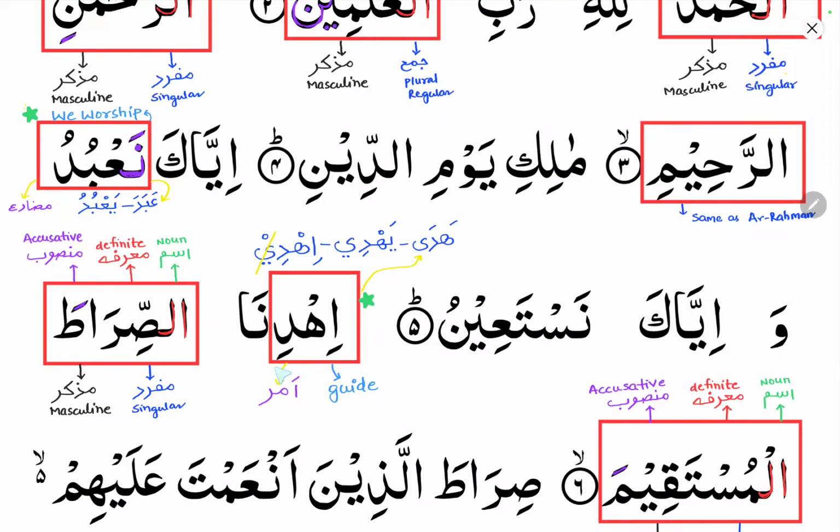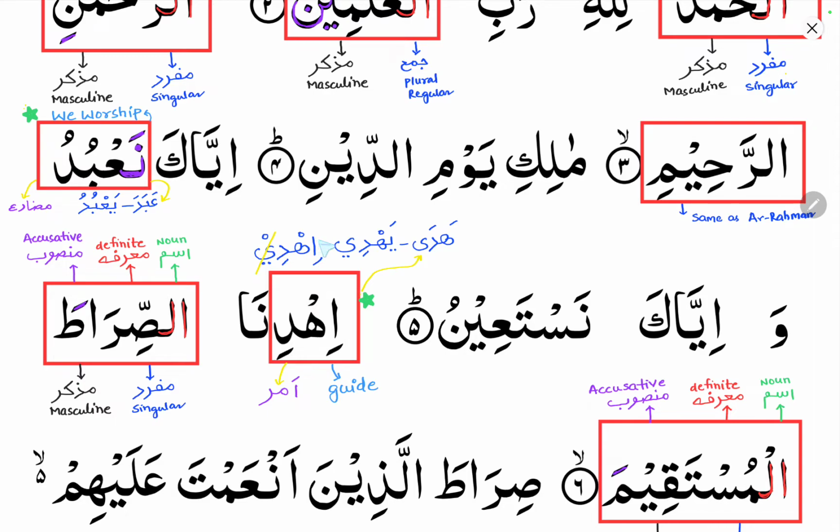If we take here ihdina siratal mustaqim. Ihdi comes from hada yahdi ihdi. Hada is the past tense, he guided. Yahdi means he guides, he is guiding or he will guide. Since it is fe'lul mudari, fe'lul amr comes from fe'lul mudari. Last class we saw how to make a fe'lul amr from fe'lul mudari: remove the ya sign, that is the fe'lul mudari sign, and add sukun at the last letter, that is ya. Since ya is a weak letter, and we know there are three weak letters, alif, waw and ya, adding sukun over it makes it weaker, so we drop this ya in fe'lul amr.